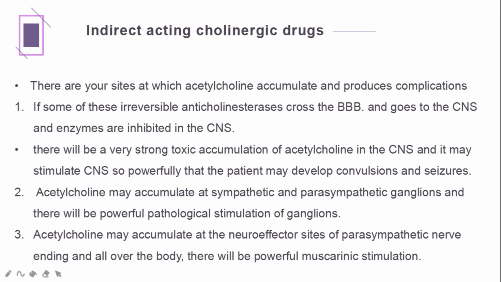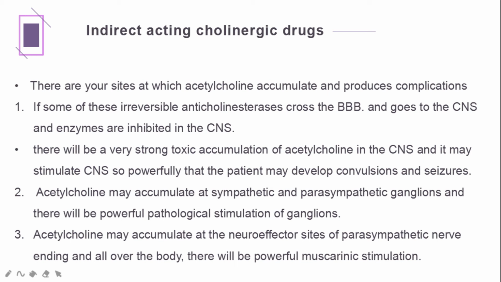There are sites at which acetylcholine accumulates and produces complications. If some of these irreversible anticholinesterases cross the blood-brain barrier and go to the CNS and inhibit enzymes there, there will be a very strong toxic accumulation of acetylcholine in the CNS, and it may stimulate the CNS so powerfully that the patient may develop convulsions and seizures.